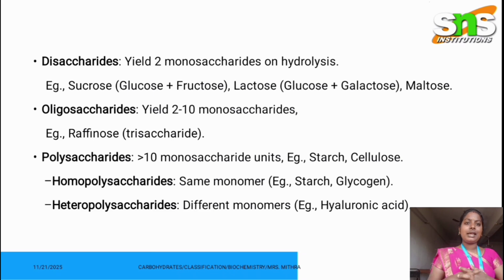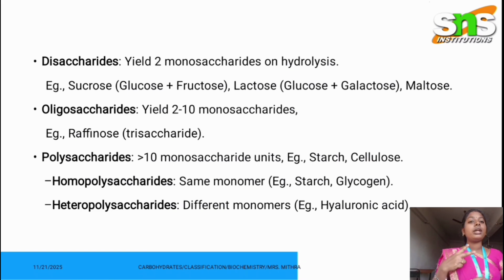And in disaccharides, we have 2 monosaccharides combined to form disaccharides. For example, sucrose, lactose and maltose. And in oligosaccharides, 2 to 10 monosaccharides combine to form the oligosaccharides, for example raffinose.